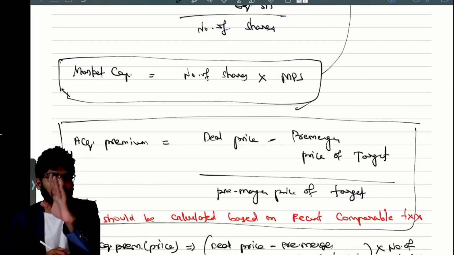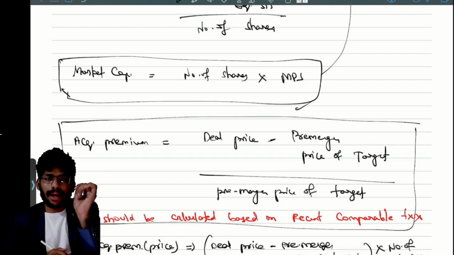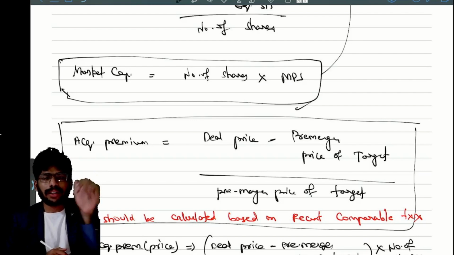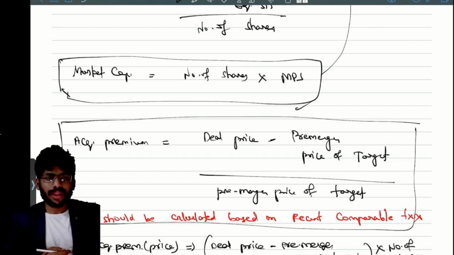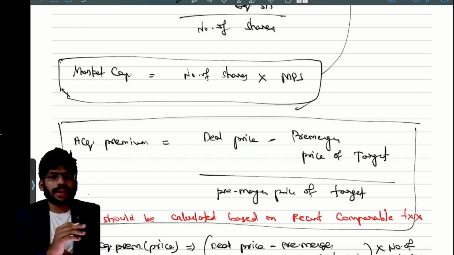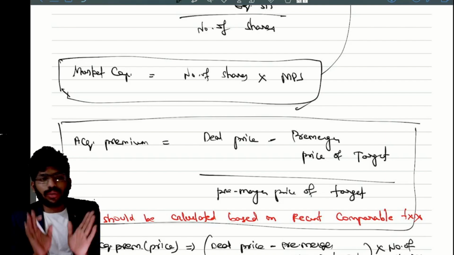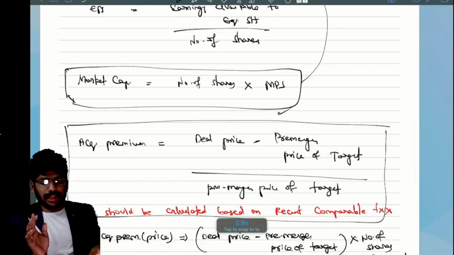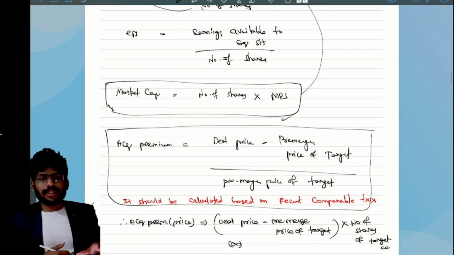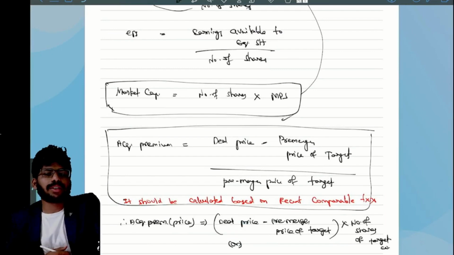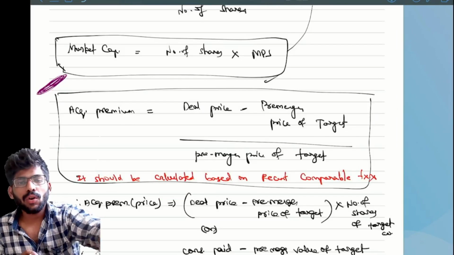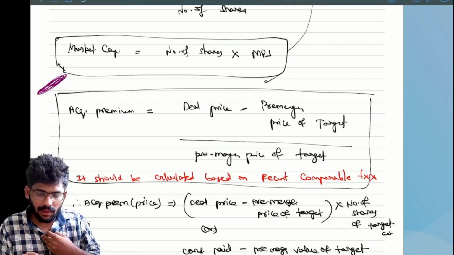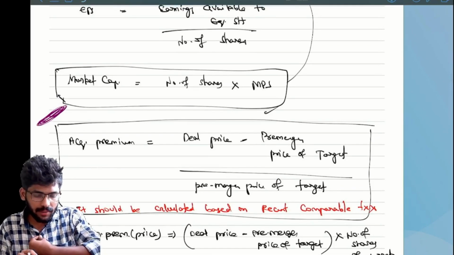We discussed some examples also, and merits of acquisition. Simply, external restructuring is nothing but merger or acquisition. We will discuss the remaining things in the next session, right? Okay guys, we are done up to market capitalization.